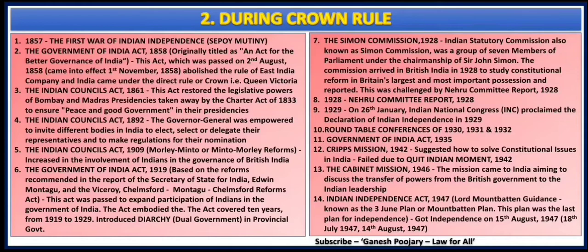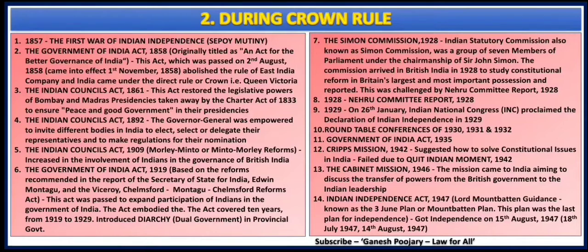The first Council Act gave the power to elect, select or delegate their representatives, and the second two acts, that is the Indian Councils Act 1909 and the Government of India Act 1919, gave Indians a lot of power to participate in the government activities of India. So these are the few important aspects which happened between 1892 and 1919.